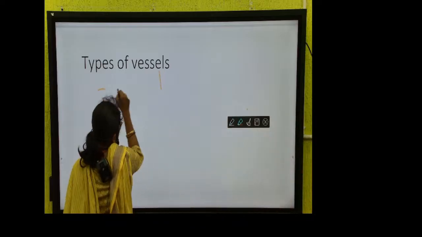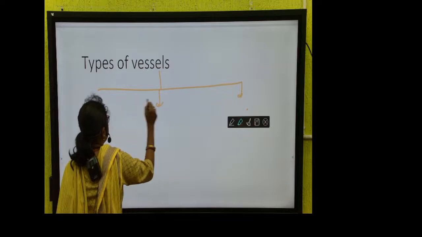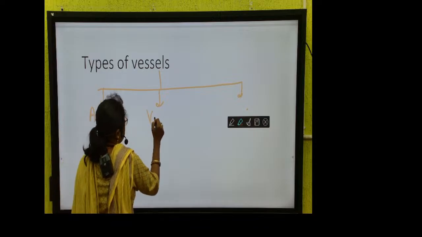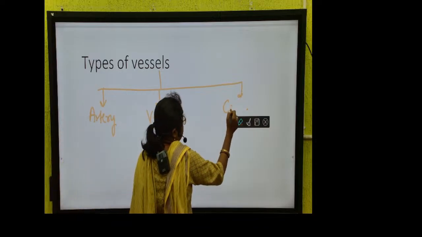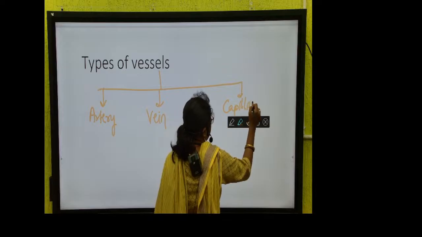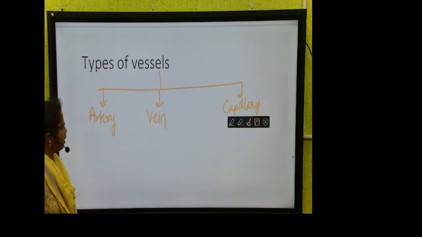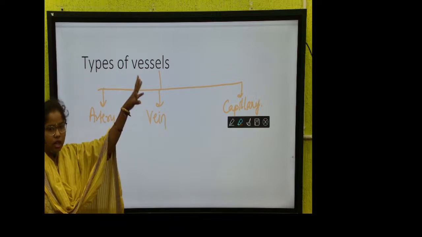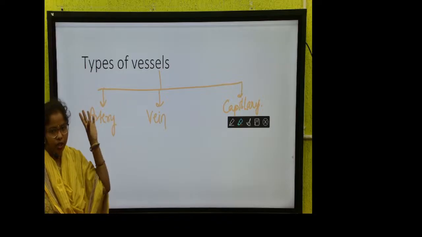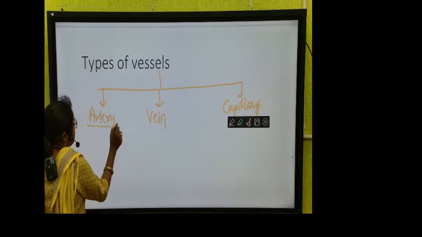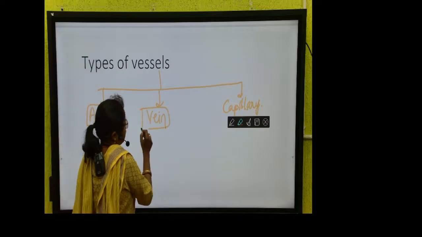So basically we have three types of vessel. One is artery, second is vein, and third is capillary. This is an important question. From this class, what I have done is I have mentioned the question first, then we will deal with the question according to that. Okay, so there is no need of going through each topic because it is not containing any 1 marks question. So the concept we need to clear is of 5 marks only. So we have three types of vessel: one is artery, another one is vein, and the third one is capillary.